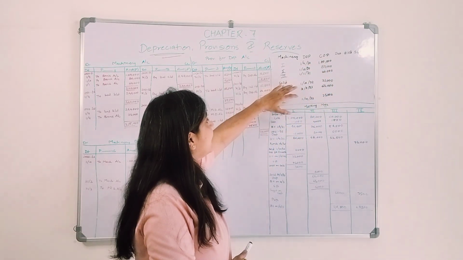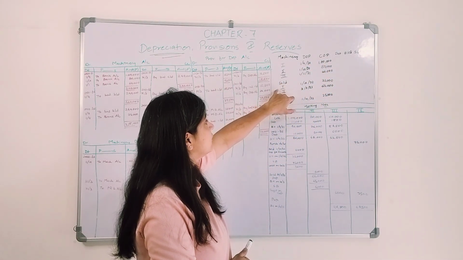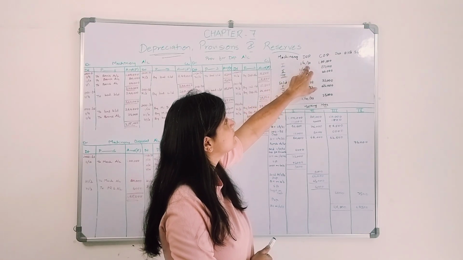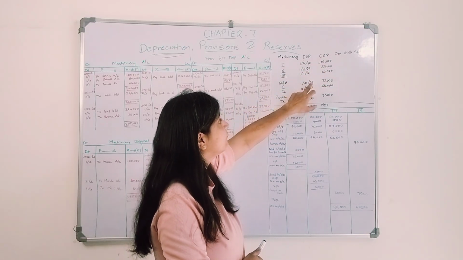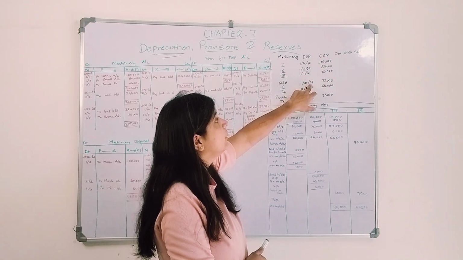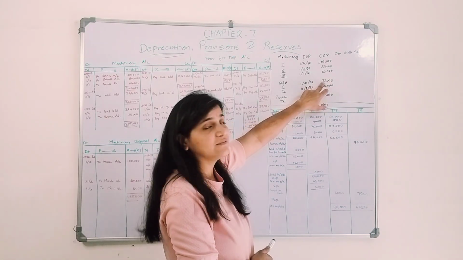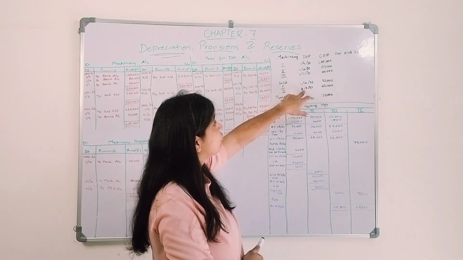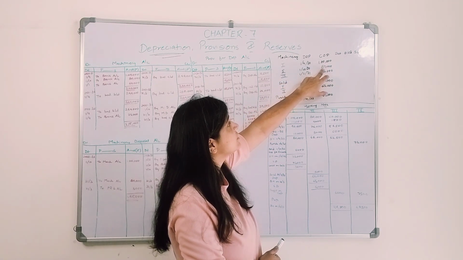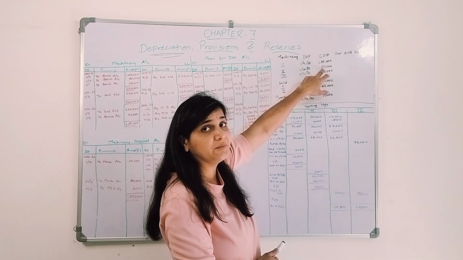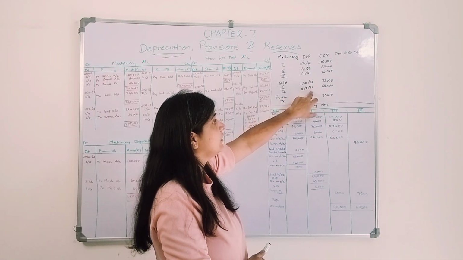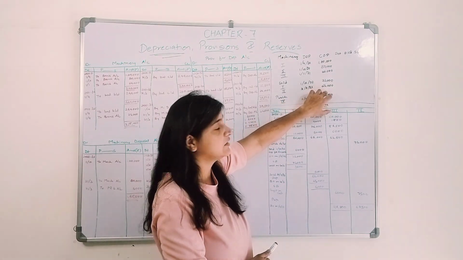Okay. Then the machinery was sold. The first machinery was sold. The first machinery purchased on 1st April 2020 for rupees 1 lakh was sold on 1st October 2022 for rupees 72,000. Right. The second machinery was sold. Second machinery purchased on 1st October 2020 for rupees 80,000 was sold on 31st of March 2023 for rupees 65,000.